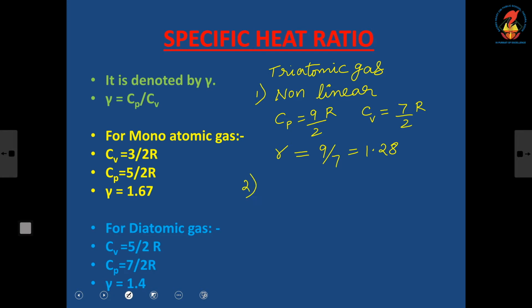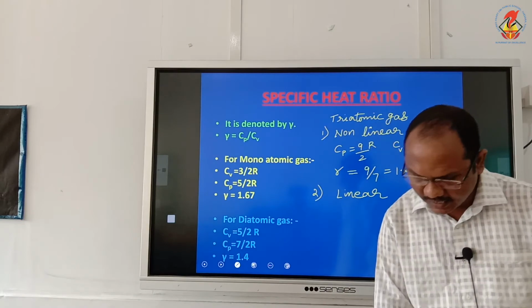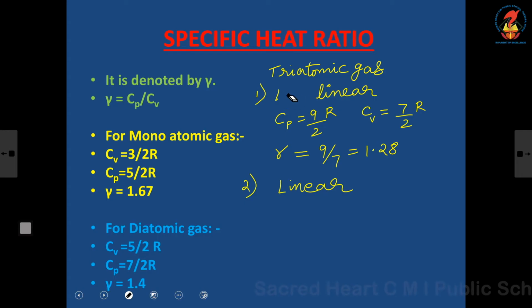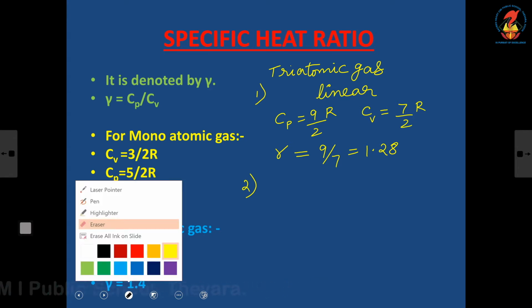Now, the second thing is linear triatomic gas. Okay, this value I gave is for non-linear triatomic gas, and now we are doing linear.